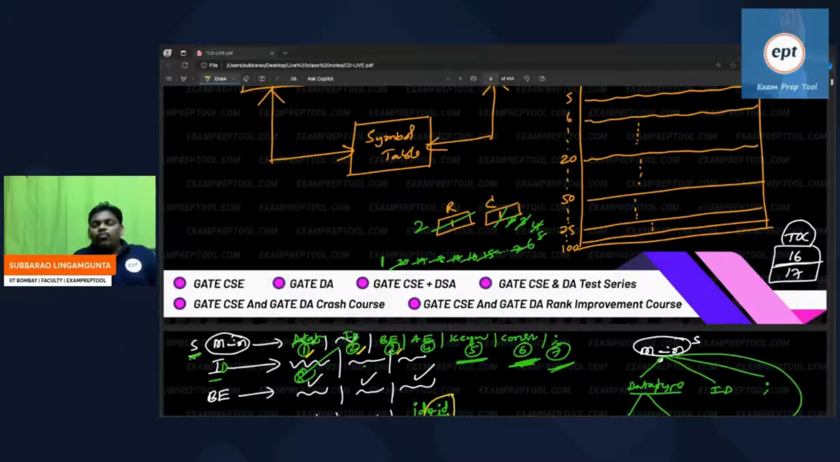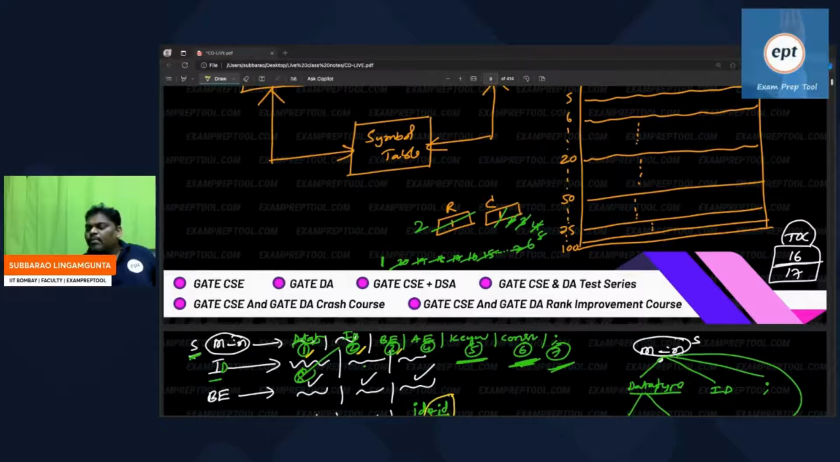Observe everyone. What is the error message that came? Who identified the error? Everyone give the answer. Who identified the error? The parser asked the lexical analyzer, please give the next token.